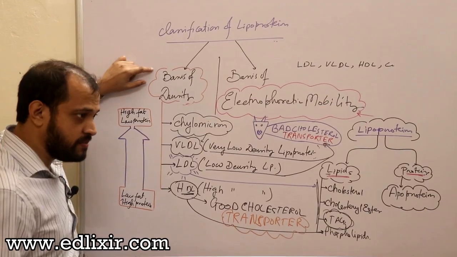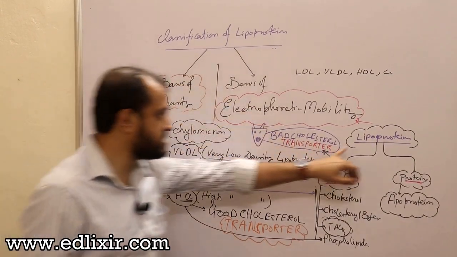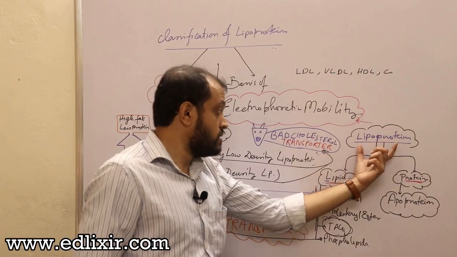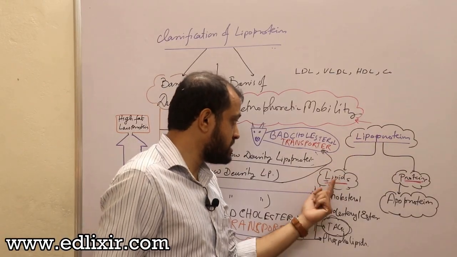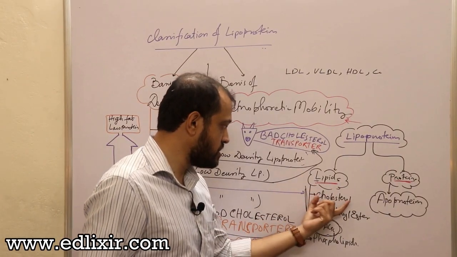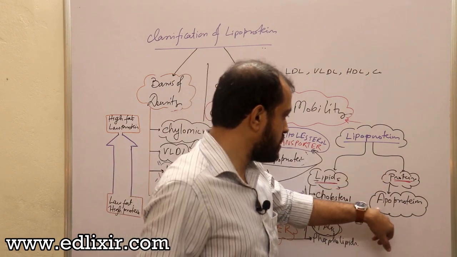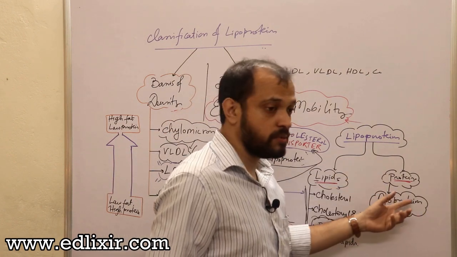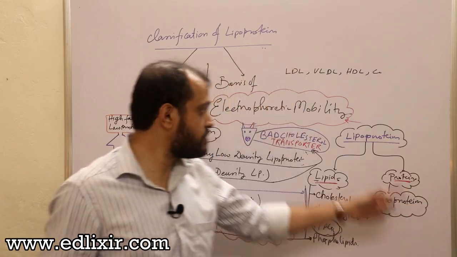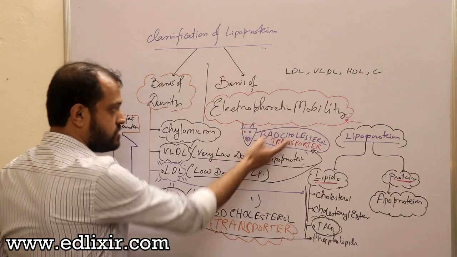So up to now we have discussed the classification of lipoproteins based on density, and while discussing it, we have already discussed the contents of lipoproteins, that is, they are made up of lipids and proteins. There are 4 types of lipids there: cholesterol, cholesterol ester, TAGs and phospholipids. Then proteins, and in the proteins there is apolipoprotein. That means apolipoproteins are the category of proteins present in lipoproteins. What do you mean by good cholesterol transporter? What do you mean by bad cholesterol transporter?